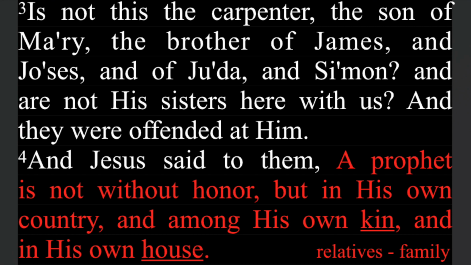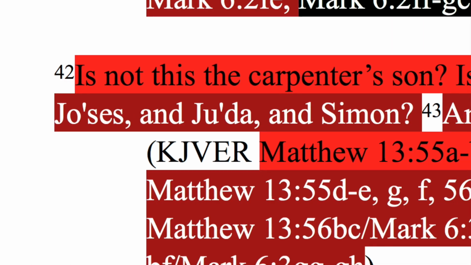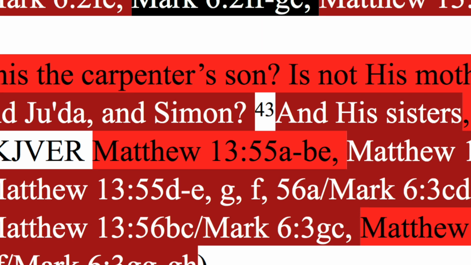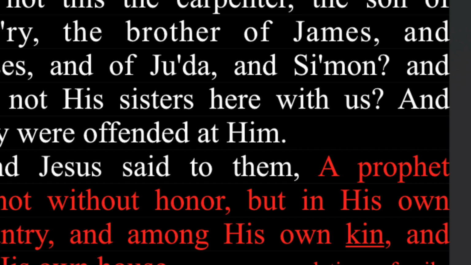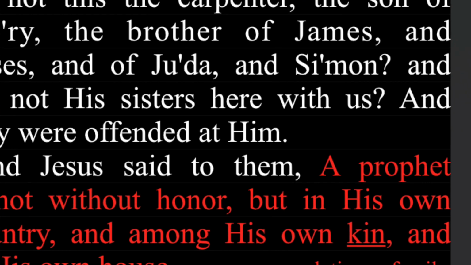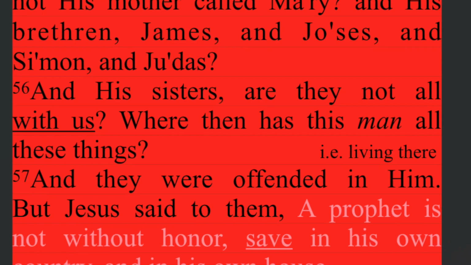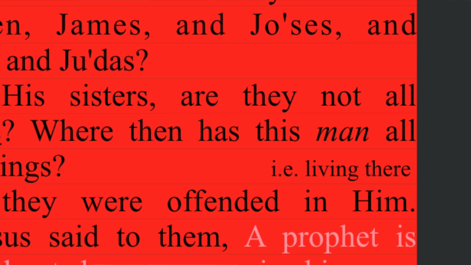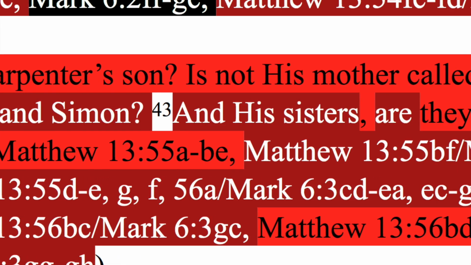And are not his sisters. So, and his sisters, that's both. And his sisters, just here with us. Nope, that's not true. Are not is also in Mark. Matthew, are they not? So, are and not are both, but they is only Matthew. Are they not?